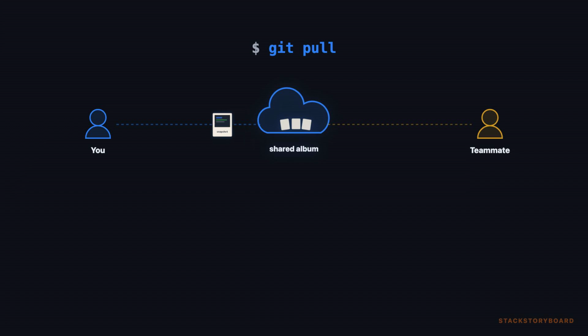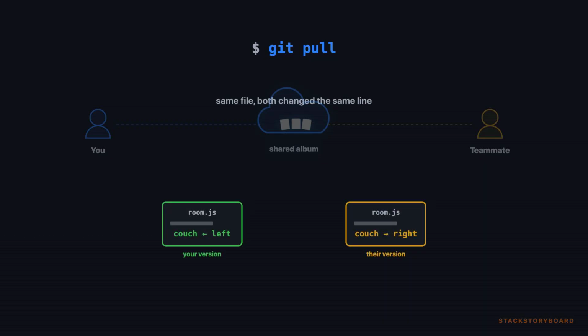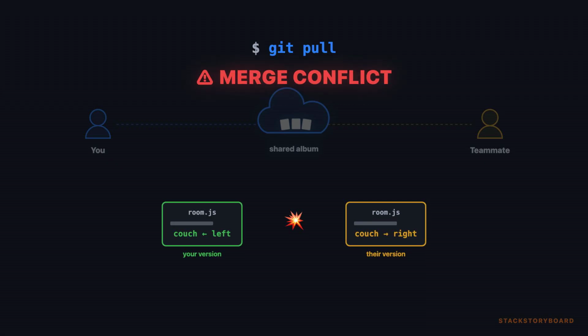What if your teammate pushed while you were working? That's Git pull. You check the shared album and download the new Polaroids you don't have. Pull does 2 things. It fetches the new snapshots, then merges them with yours. Photographed different rooms? Git combines them, no problem. But if you both photographed the same room and moved the couch to different spots, that's a merge conflict. Git says, you decide which one wins.